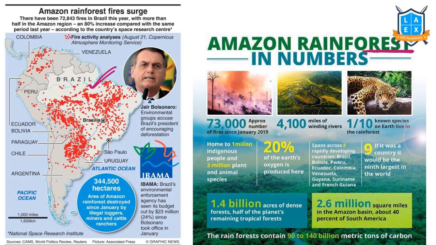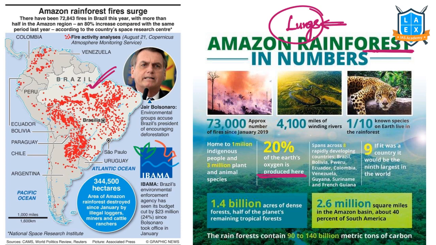But Amazon rainforests are very, very important ecologically, economically, and culturally. 20% of Earth's oxygen is produced in the Amazon rainforest. That's why these are called the lungs of the world. When these forest fires were there, this was called the fire of the lungs, right?